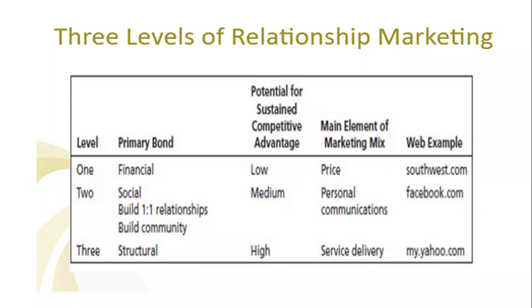They all believe in this level 1 CRM, relationship marketing strategy. Level 2, social, build one-to-one relationship and build community. Here the potential for a sustained competitive advantage is medium, and the main element is personal communication. When it comes to the financial, it is price, but here it is personal communication. So obviously, Facebook never went for price most of the time, only looked for personal communication.